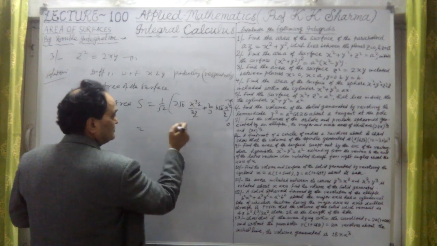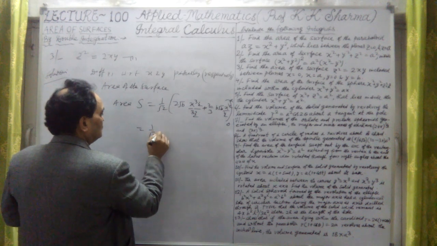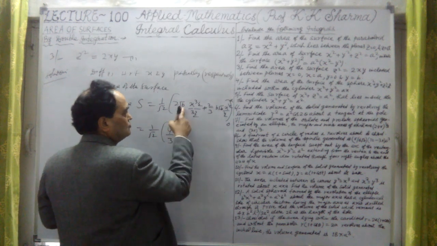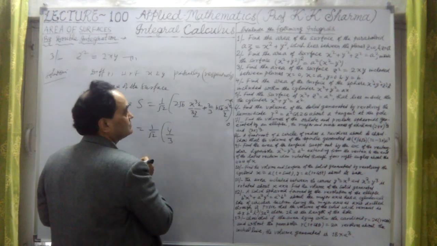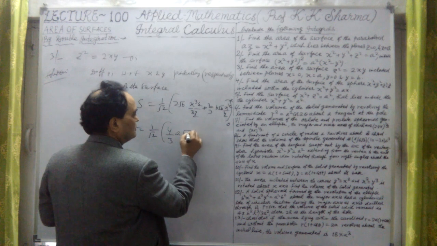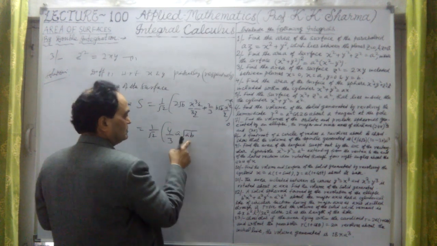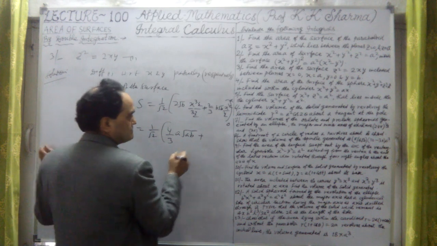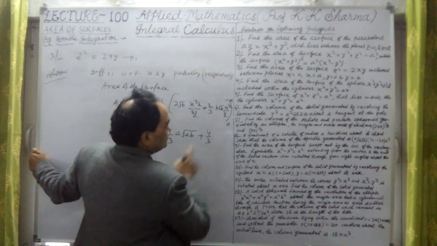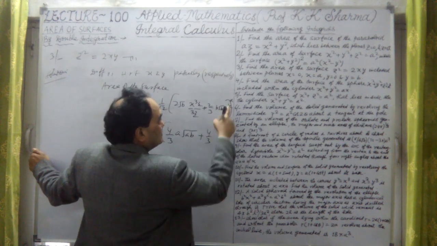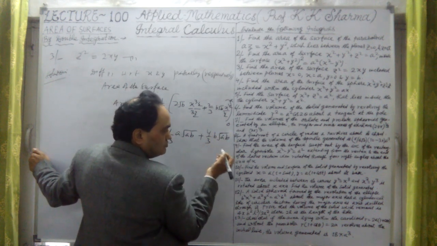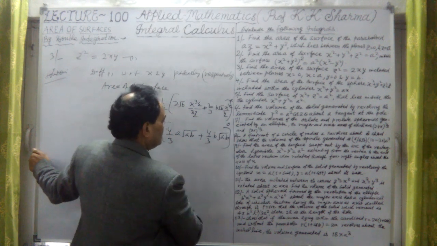Here it is 4 by 3, 1 upon root 2 as it is, in bracket it is 4 by 3 under root b into x to the power 3 by 2, that means a under root a, b plus this is now 4 by 3, this is also b under root b, and this is under root a here, so under root b under root a, because under root a into under root b means under root ab. This is the answer here.